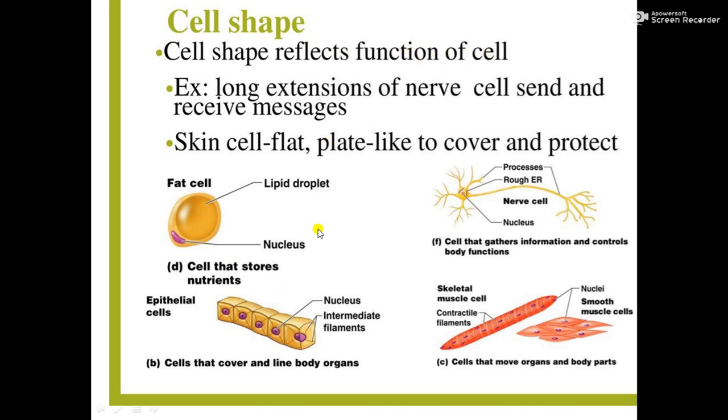Just a few examples you can see here. For example, our nerve cells have long extensions, which are suitable for sending and receiving messages. Then our skin cells, if we take, they are flat, plate like, to cover and protect.